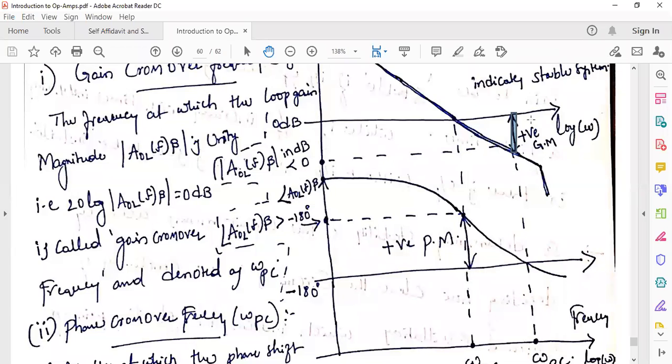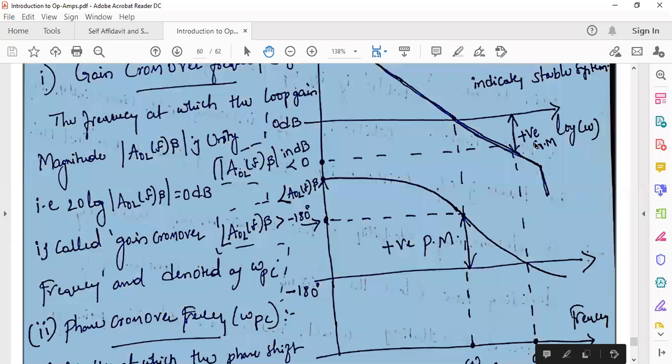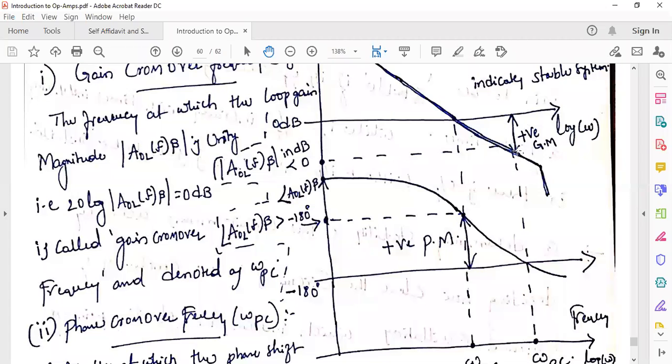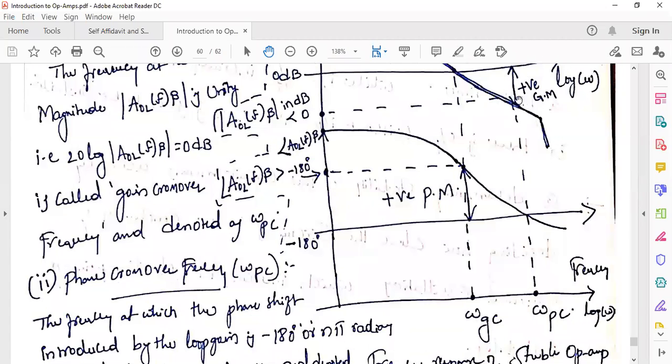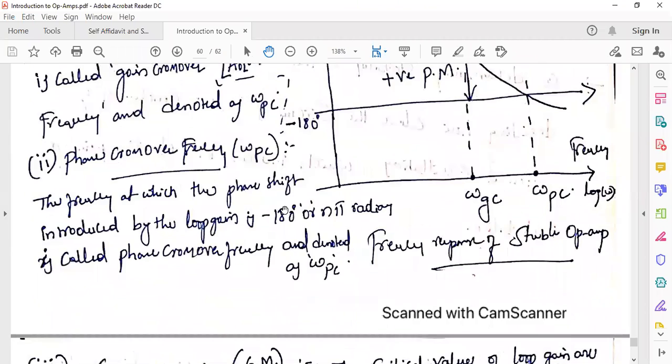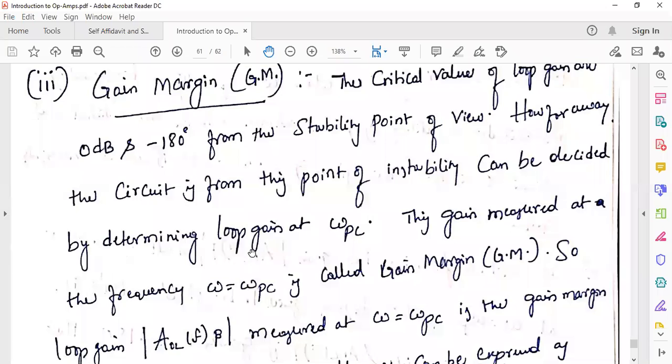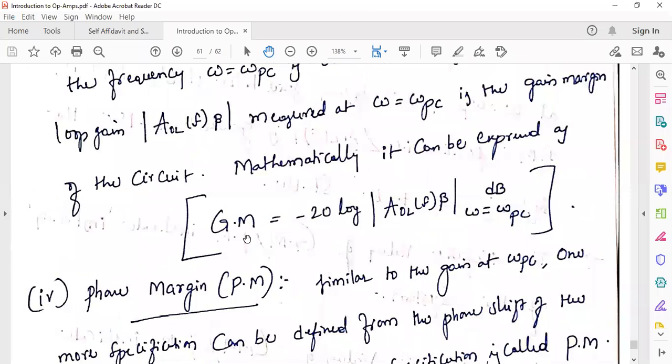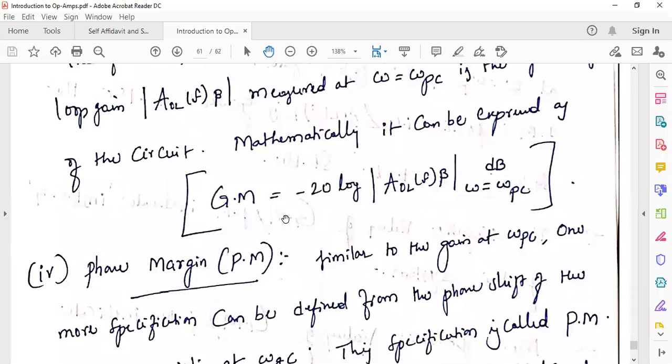So what is gain margin? It is the gain of the magnitude plot at the phase crossover frequency, right? Next, what is phase margin? This gain margin is represented using this equation: gain margin equals -20 log of A naught L, which is a function of frequency, times beta, which is the loop gain, that is, -20 log of loop gain, where the frequency is the phase crossover frequency.